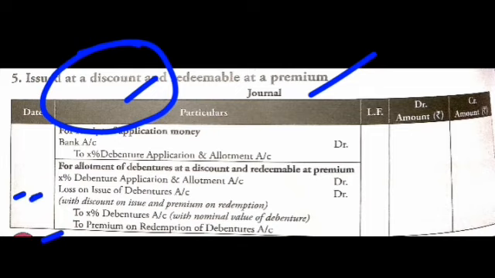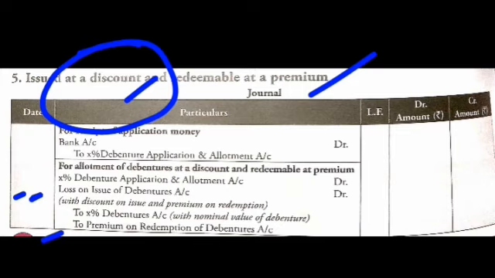We will write the combined amount in the loss on issue of debenture account, meaning in this account we will write the discount amount as well as the redemption premium amount. We need not open a separate discount account on the debit side when there is a redemption at premium. When redemption is at par, you will debit the discount account, but when redemption is at premium, you have to write the discount amount in the loss on issue of debenture where we write the redemption premium.